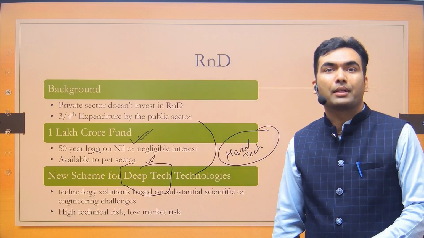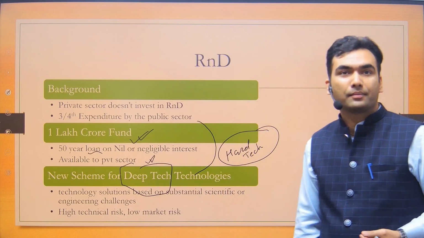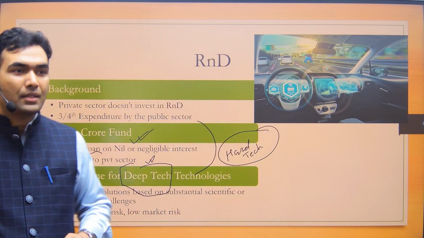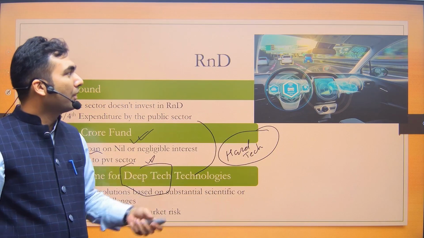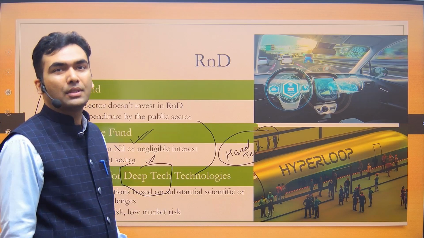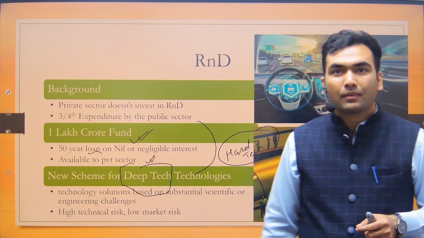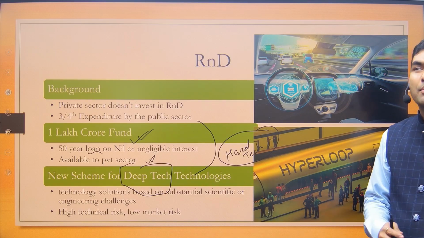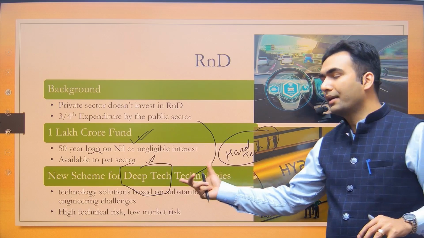Yes, quantum computing, you are right. Drone technology. This driverless car, still, this is in a process of evolution. This hyperloop, this is a technology which has probably failed. So the fourth industrial revolution that we are talking about, this is something which is yet a hard technology.